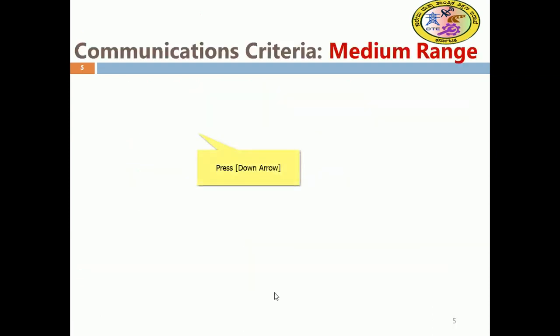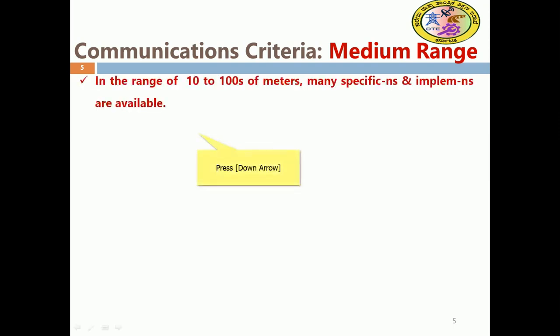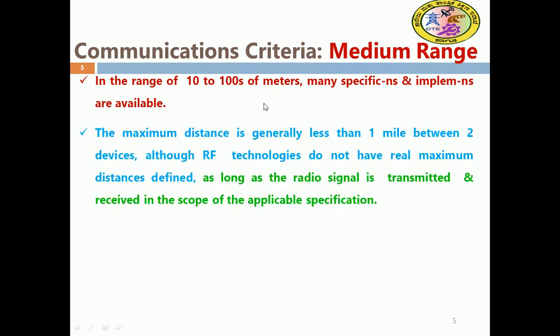The other range is medium range. That range may be 10 to hundreds of meters. Earlier it was within 100, now we have more than that. Many specific implementations are available. The maximum distance is generally less than 1 mile between the two devices.